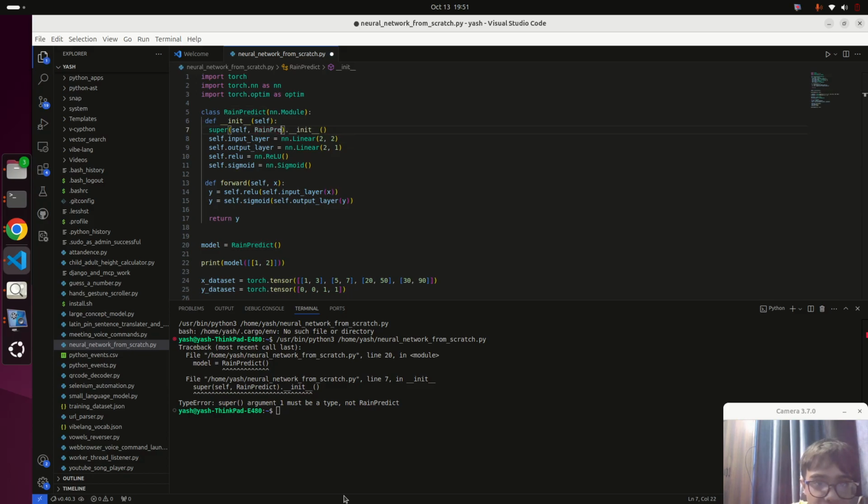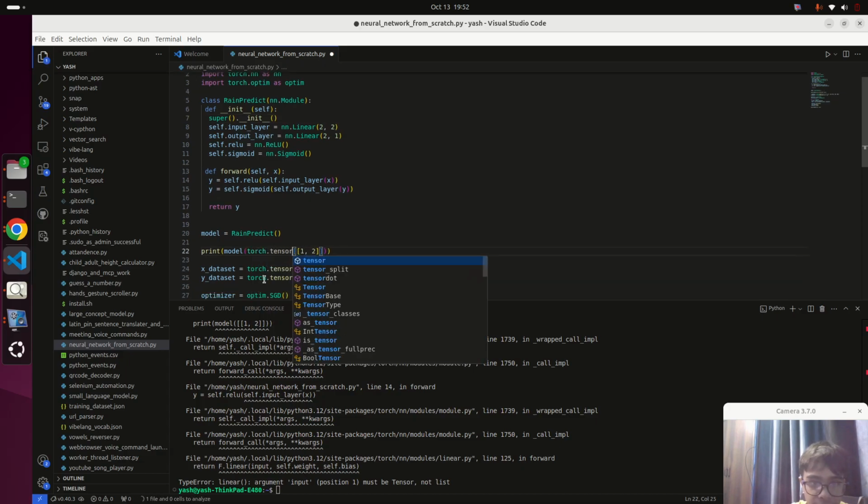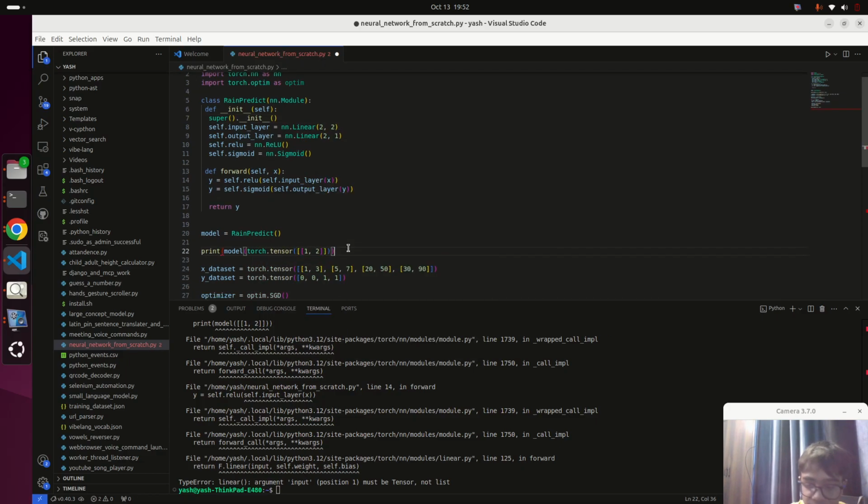So we have to remove this part. Now it might work. Sorry, we have to convert it to tensor before giving it.